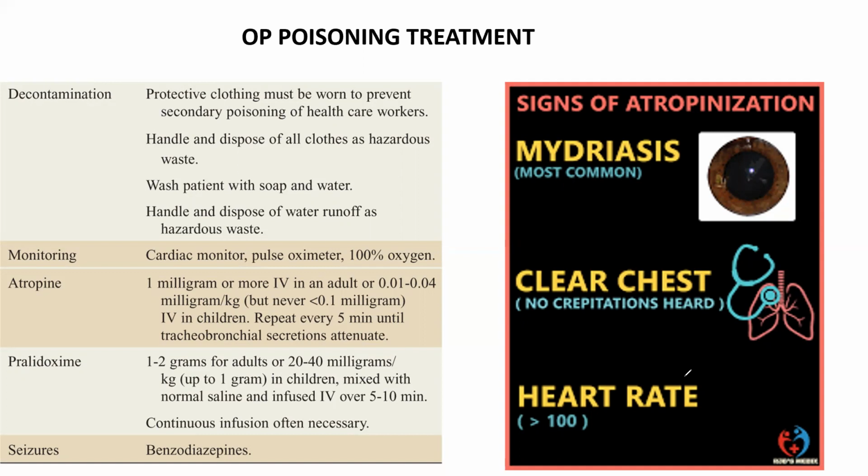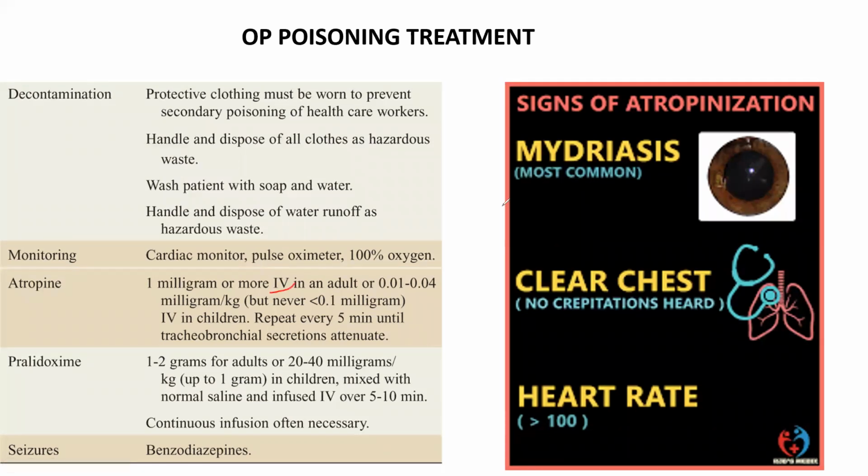And then next, we should monitor three things. Number one, obviously pulse. Number two, oxygen saturation. And number three, urinary output. We should monitor those three things. And then next, after decontamination and monitoring, we'll put IV fluids and we will give drug therapy now. So what are the drugs we use for OP poisoning? There are two main categories: atropine and pralidoxime. We give those two drugs for OP poisoning. So how do we give this atropine and pralidoxime?